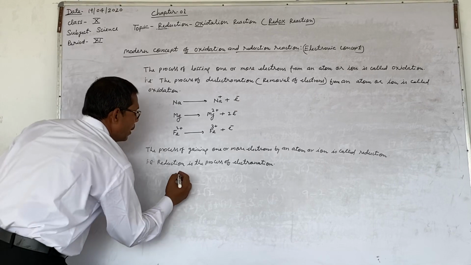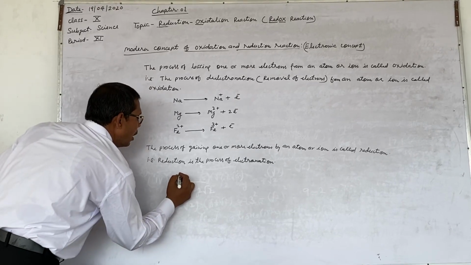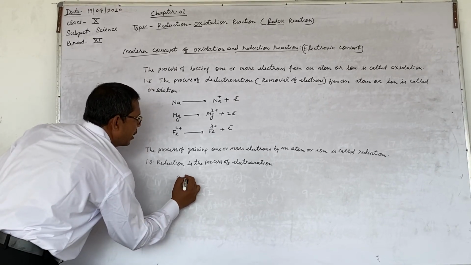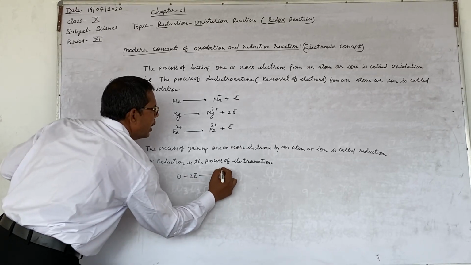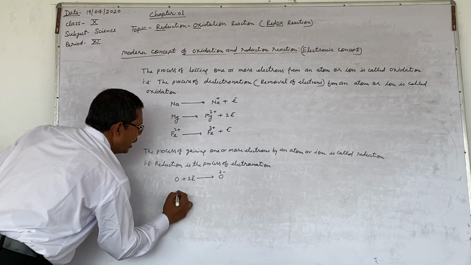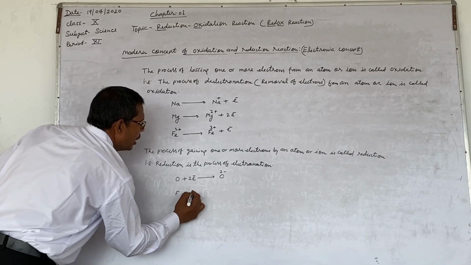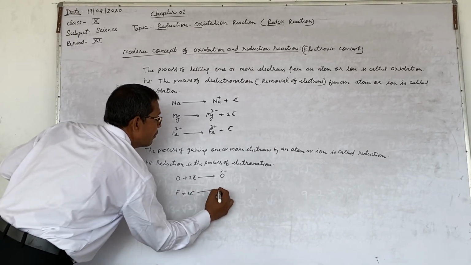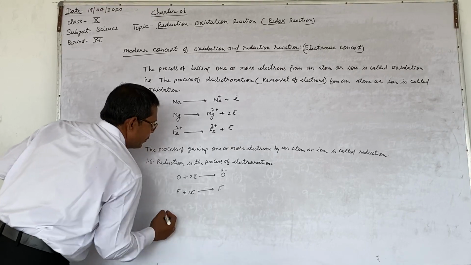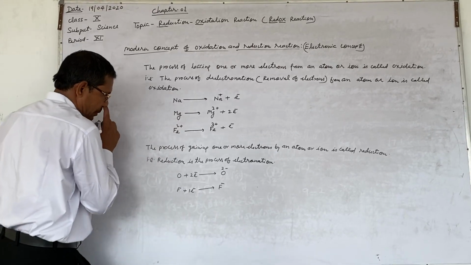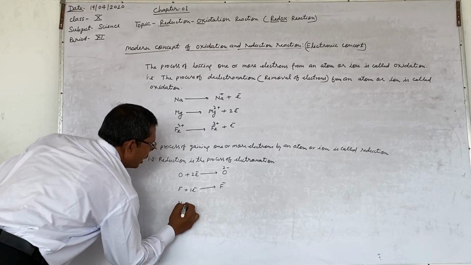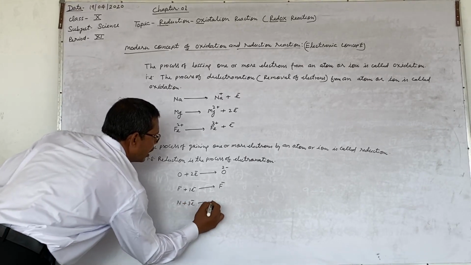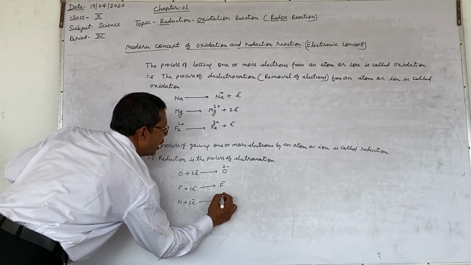Take an example. An oxygen atom takes two electrons and forms an oxide ion. A fluorine atom takes one electron and forms a fluoride ion. A nitrogen atom takes three electrons and forms a nitride ion.